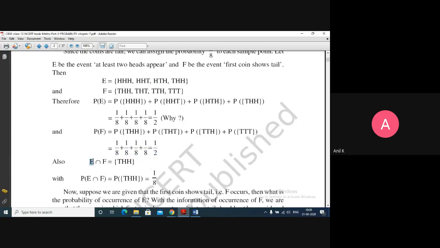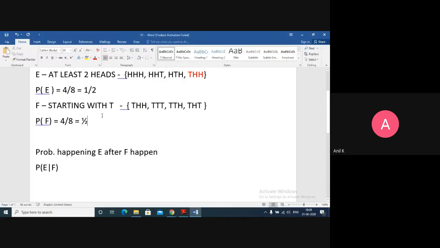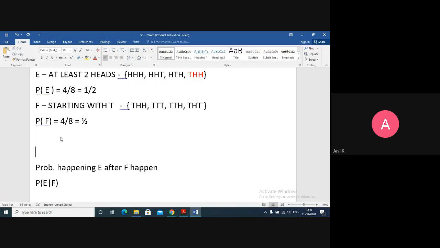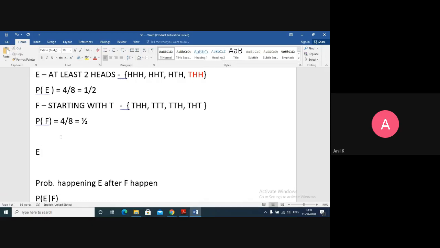Now the probability of E intersection F. That is the common elements of E and F. Here we have taken E as this one and F as these are the elements of E and F. If I want E intersection F, the set E with the intersection symbol, let me insert the equation.